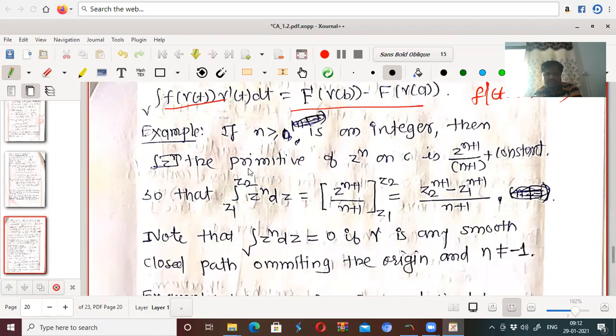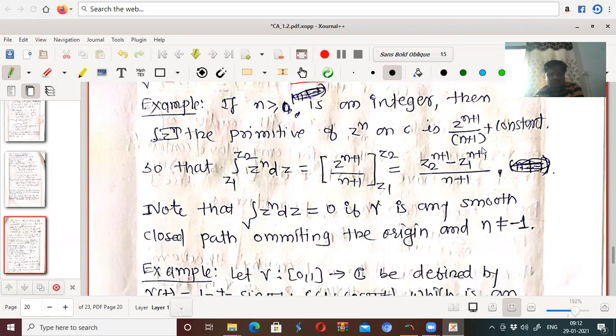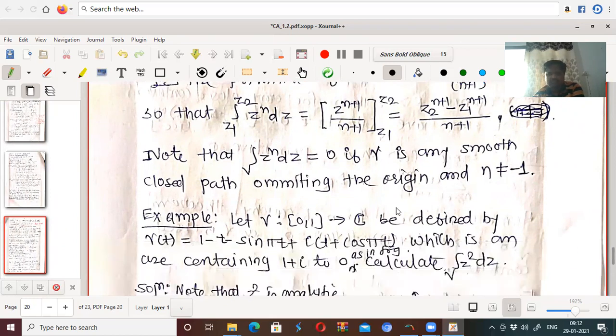Easy to solve. If n is greater than or equal to 0 is an integer, then the primitive of z raised to n on C is z raised to n plus 1 upon n plus 1 plus a constant. So the integral from z1 to z2 of z raised to n dz is (z2 to the power n plus 1 minus z1 to the power n plus 1) divided by n plus 1.